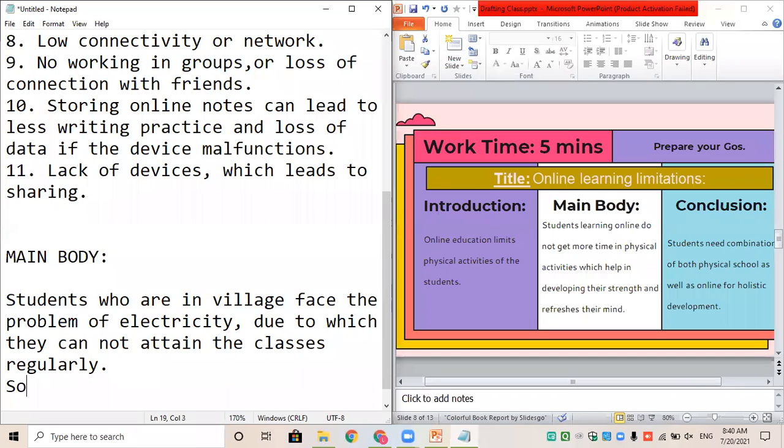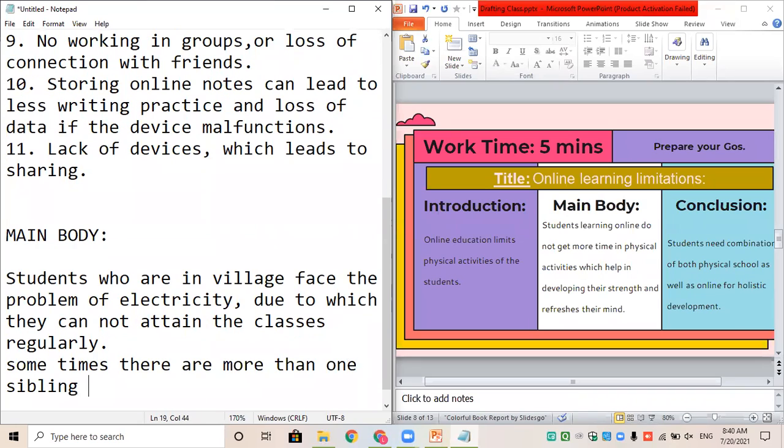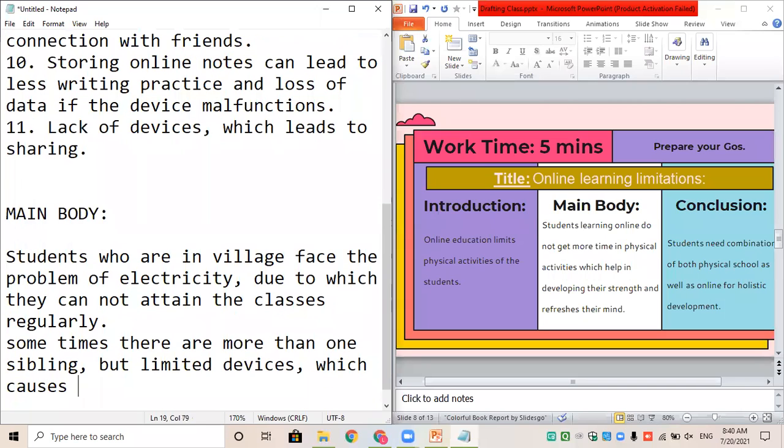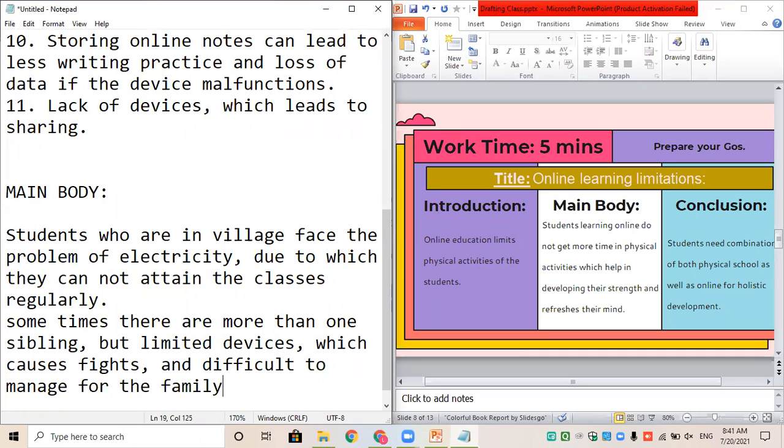Sometimes there is more than one sibling, but limited devices, which causes fights and difficulty to manage for the family.